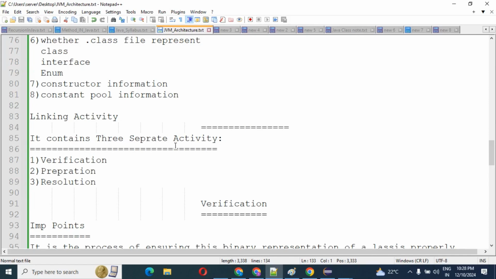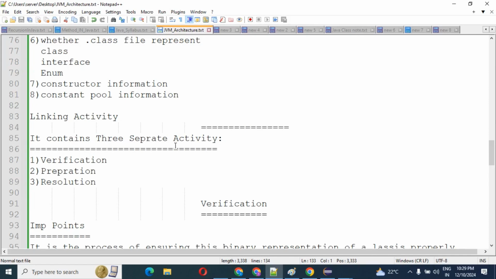So that was loading. In the class loader subsystem the first component is loading, and second is linking. We know very well how the JVM creates one class type object, and with the help of the class object we can access all the .class information: what is the class name, what is the immediate parent class name, what are all the modifiers, what are the methods, what is the constant pool. All these things we can access with the help of the class type object. I already explained this in the last video, but this is a continuation of the last video.